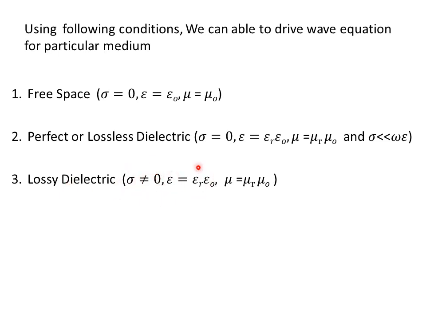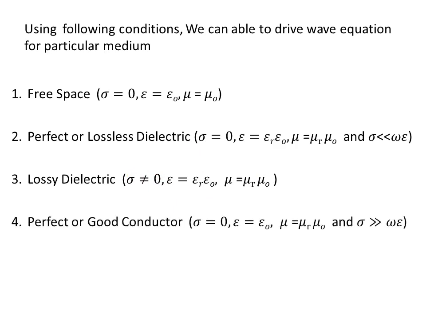By substituting these 3 conditions into our general wave equation, we can derive the wave equation for lossy dielectric. And finally, for a perfect or good conductor we have a condition: eta equal to 0, epsilon equal to epsilon naught, mu equal to mu naught. By substituting these 3 conditions, we can create the wave equation for a perfect or good conductor. That is, there is no loss in this conductor. That is a good conductor or perfect conductor.